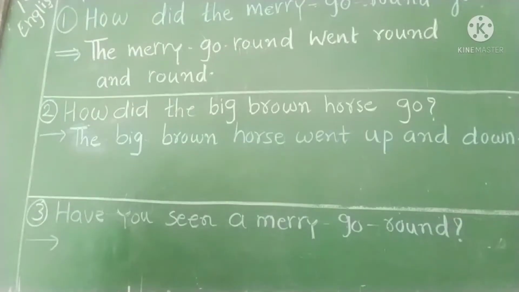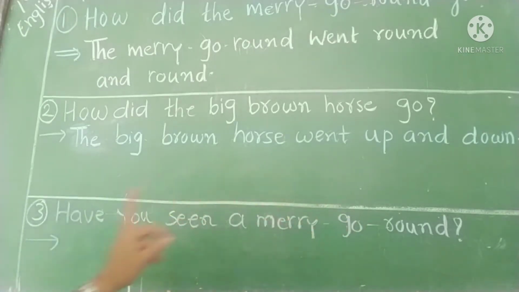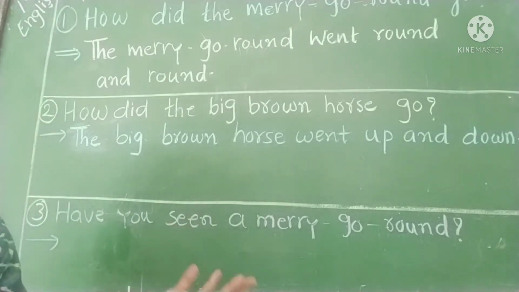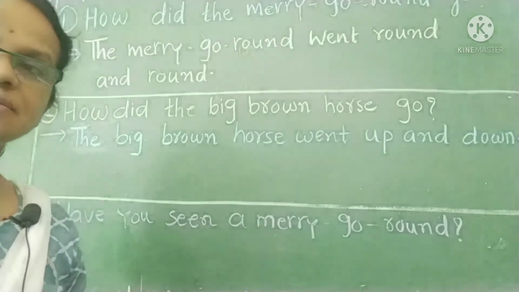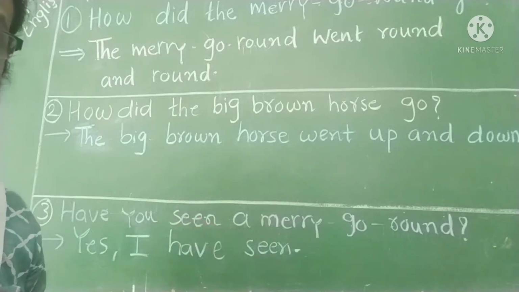Now next, what is the next question? Have you seen a merry-go-round? क्या आपने merry-go-round देखा है? So yes, we all have seen. So what do we have to write? Yes, I have seen. So here I have written, yes, I have seen. What was the question? The question is, have you seen a merry-go-round? So yes, I have seen.